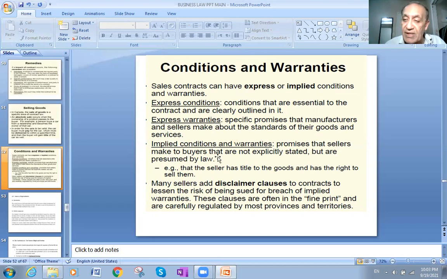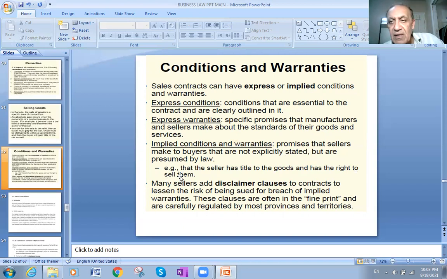Implied conditions and warranties are promises that sellers make to buyers that are not explicitly stated, not mentioned in the contract. It's implied. It's logical, but it's not written in the contract, and it is presumed by law. For example, that the seller has title to the goods and has the right to sell them.